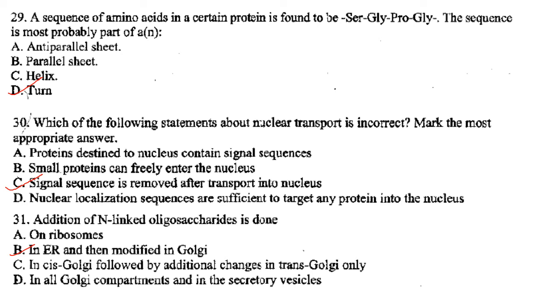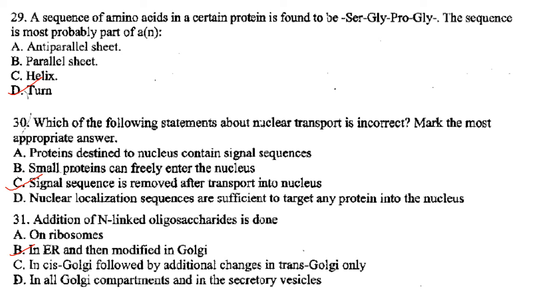Since the nuclear localization signal is an internal localization signal, it is not removed by specific peptidases. So they have asked which is incorrect. The answer is option C, that signal sequence is removed after transport into nucleus.